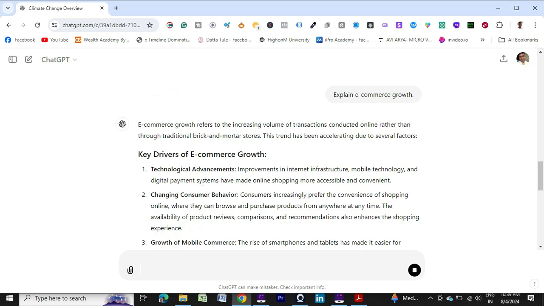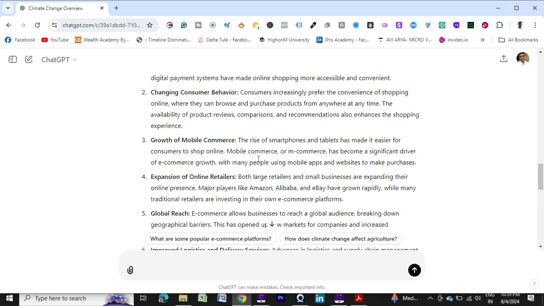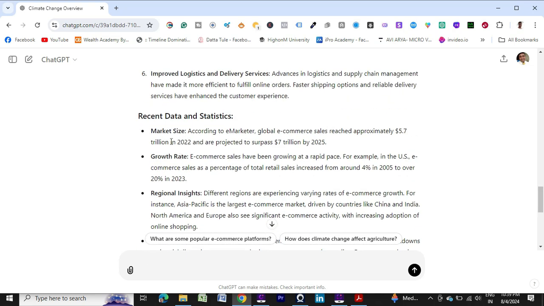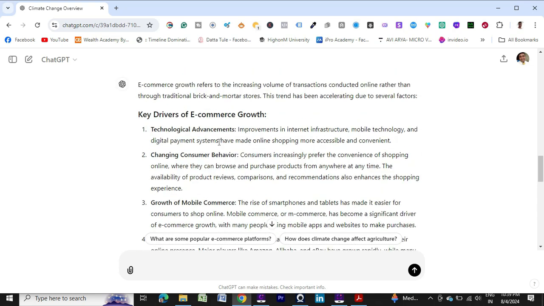So it's providing a broad answer, a detailed answer, and it is explaining a lot. So detailed information it's providing: key drivers of e-commerce growth, then future trends, recent data and statistics, and all the details.